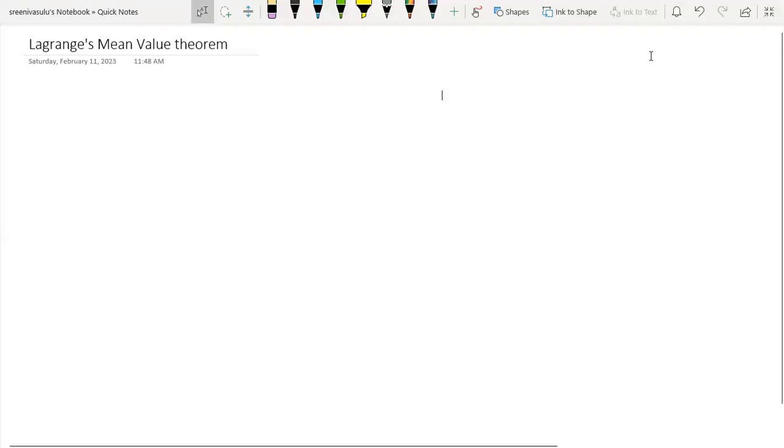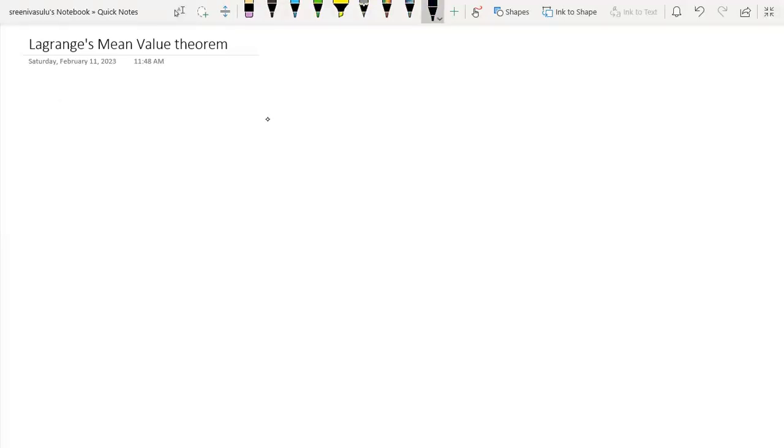See, Lagrange's mean value theorem. This is the second important topic of module 3, one of the important topics in this unit. First, we are going to see the statement of the theorem, Lagrange's mean value theorem statement.